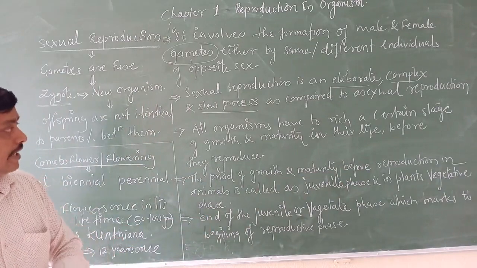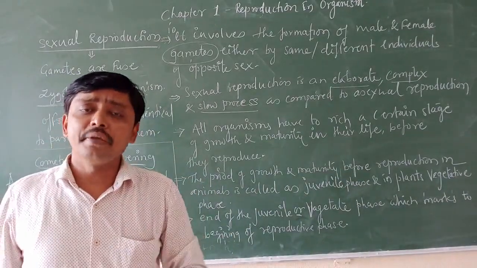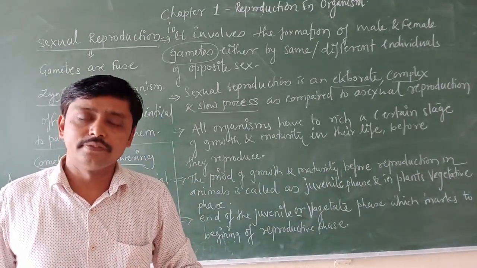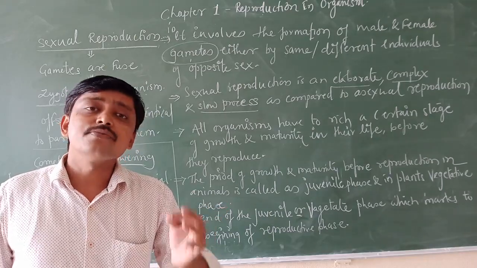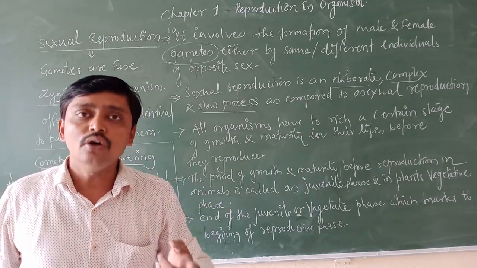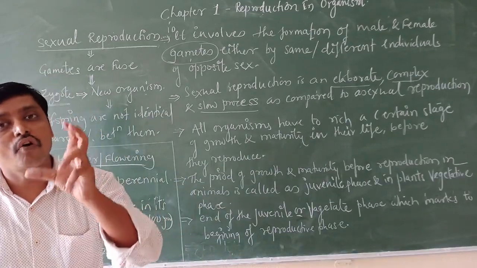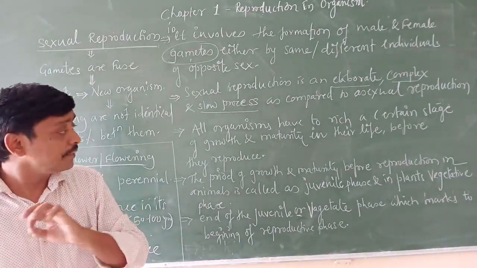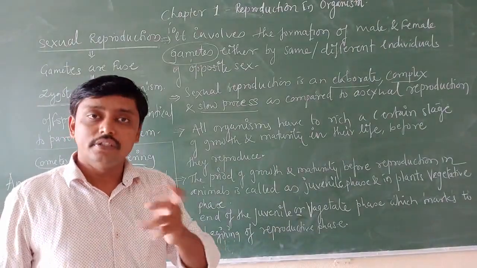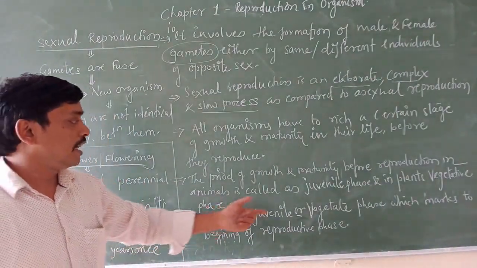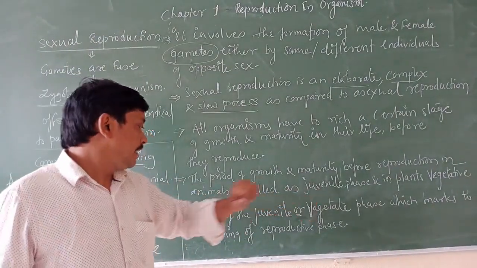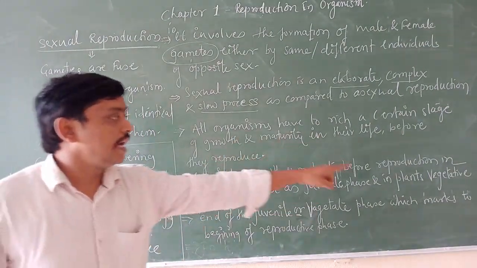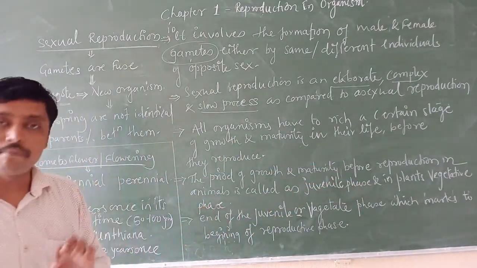Okay, before reproduction all the organisms have to grow and mature for a certain period, and that period we are going to call the juvenile phase in animals and the vegetative phase in plants.